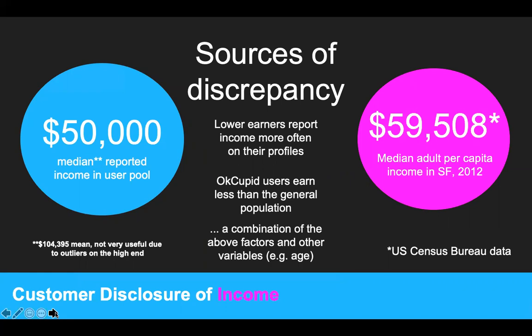So comparing the median in our data set to the median adult income annually in San Francisco, we see that the median in our data set is significantly lower. This could mean that OkCupid users earn less, that the lower earners on our platform report their income more frequently, or a combination of these factors. If we're considering the reported values to be truthful, then we're noting a very high income diversity in our user population, which will require us to target distinct income groups in marketing and advertising separately.